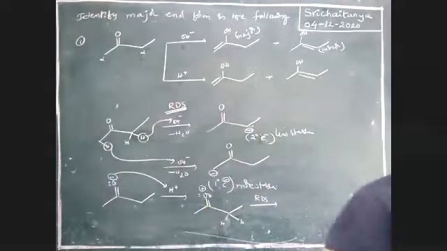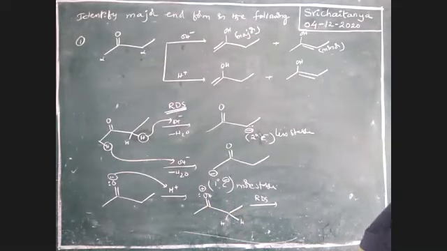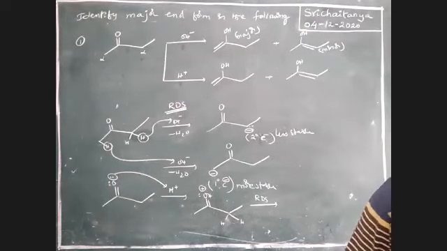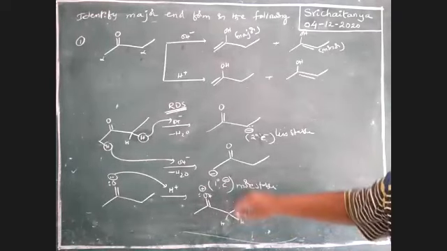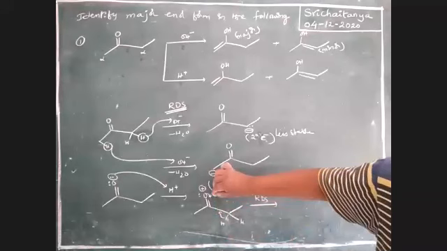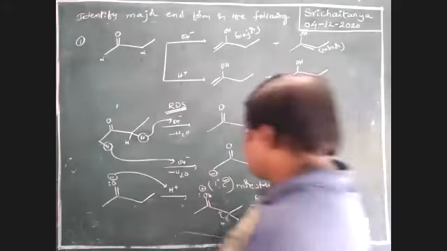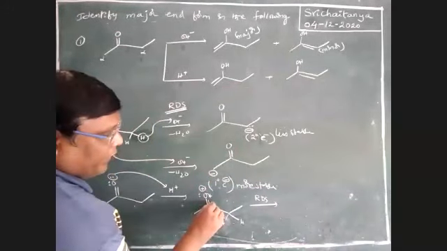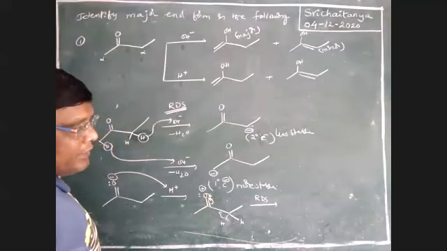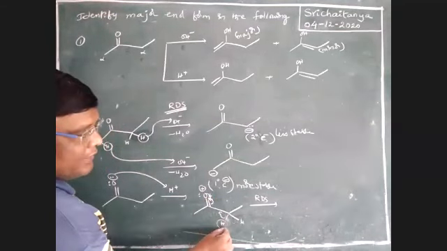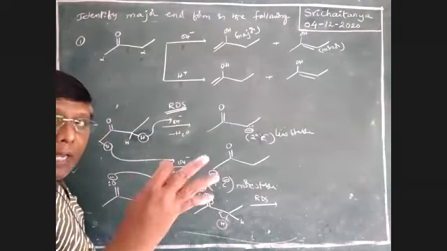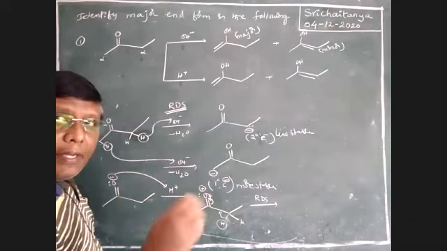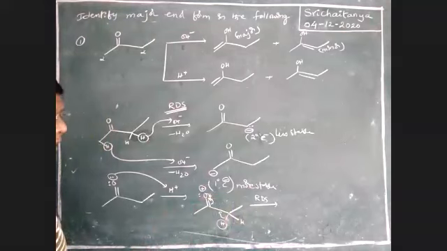During that rate determining step, see here, this hydrogen is migrated from here to here. So this hydrogen is released as H plus. Here no carbanion is formed. No carbanion is formed. This is the rate determining step.